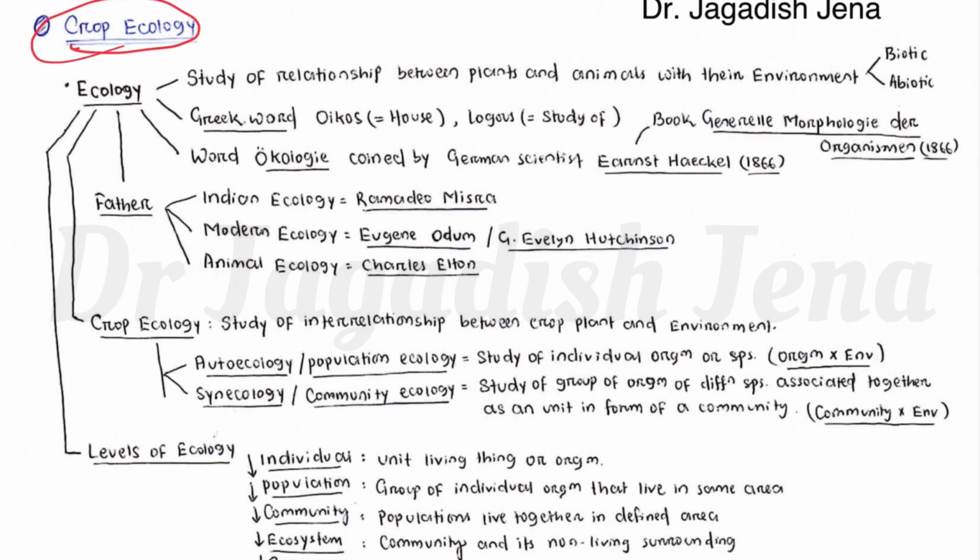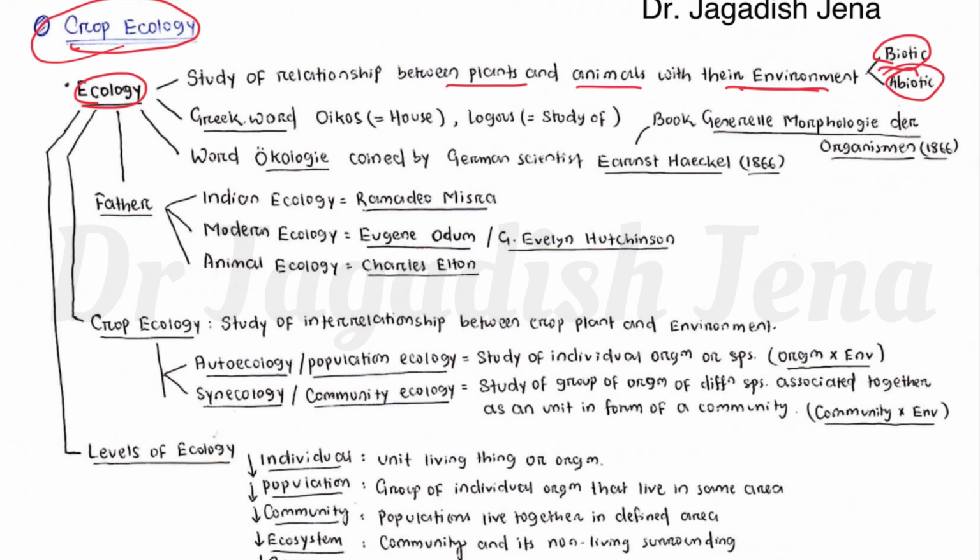Okay, so unless and until we know about the surrounding of the crop, we cannot manage it properly. Manage what? Managing the surrounding is the basic goal of crop husbandry, right? So ecology means study of relationship between plant and animal with their environment. So basically ecology means any organism, and we have to study that organism and its interaction with the surrounding. Surrounding means whether it is biotic or abiotic.